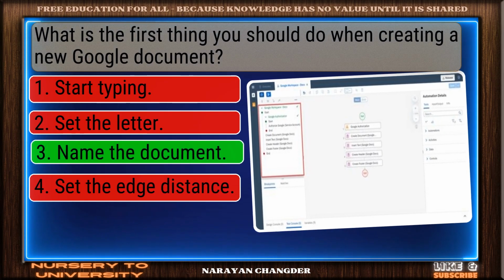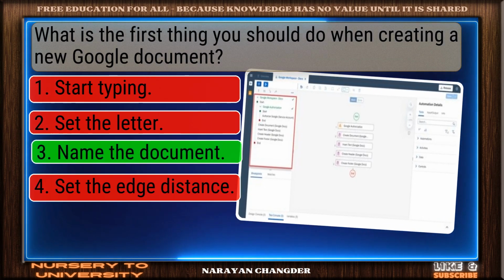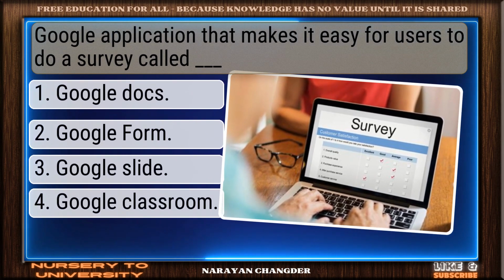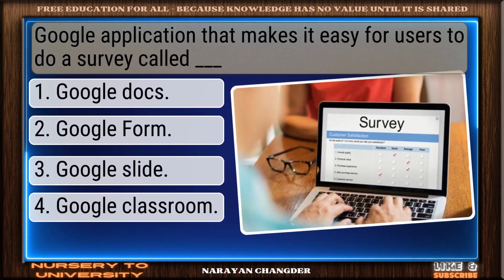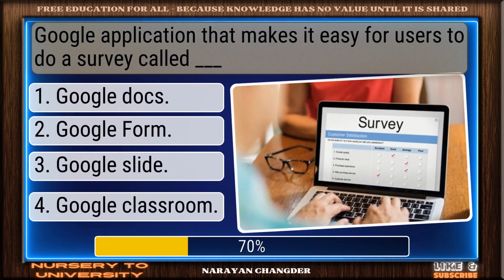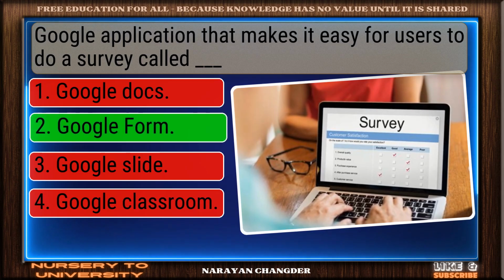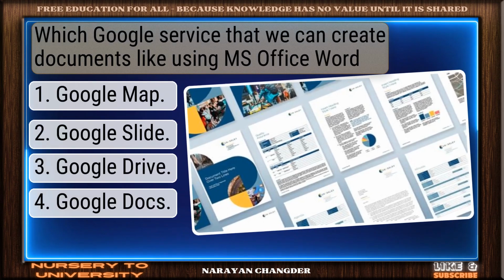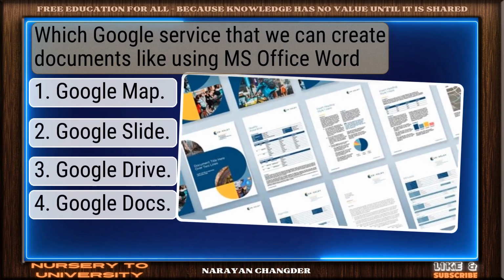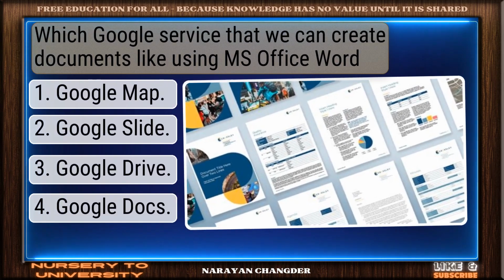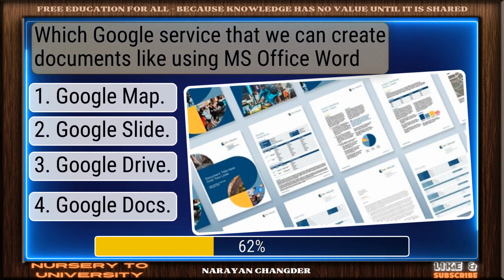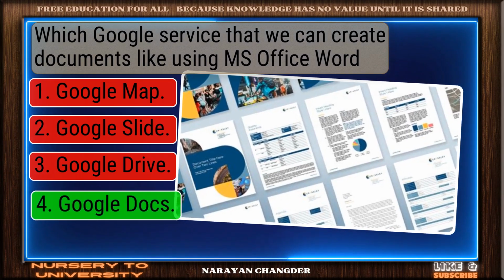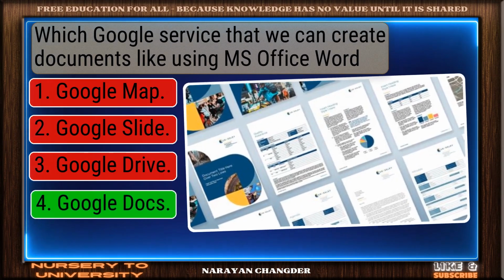Valid point. Name the document is true. Google application that makes it easy for users to do a survey called Dash. Nice work. You chose Google Form and it is correct. Which Google service that we can create documents like using MS Office Word? You're right. Google Docs is the correct answer.